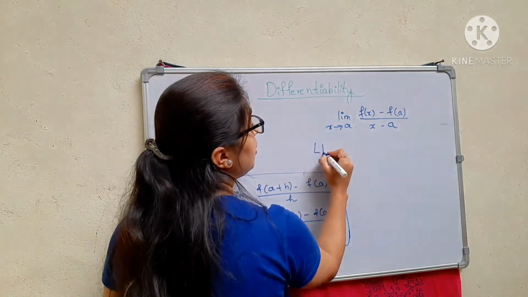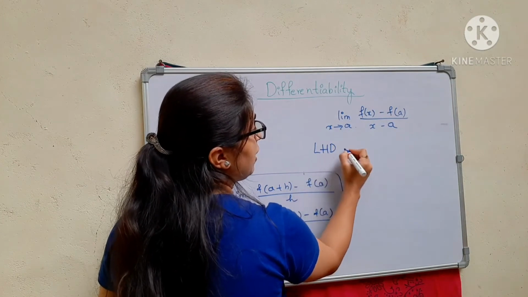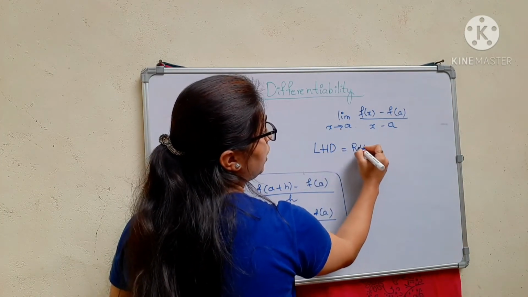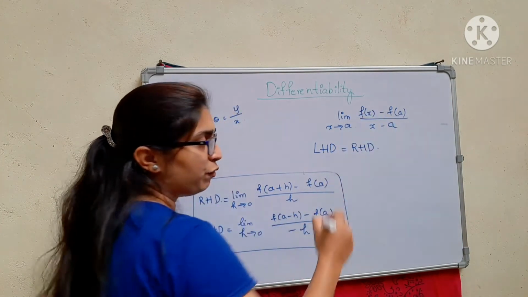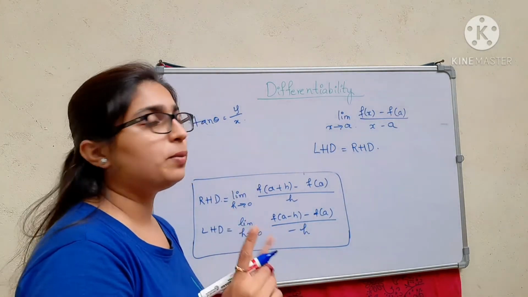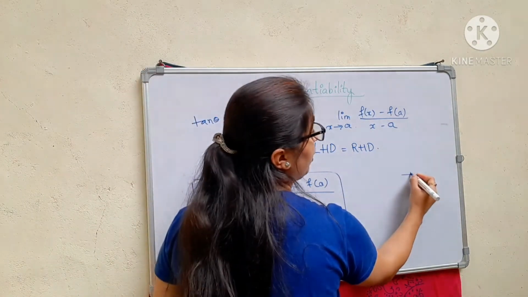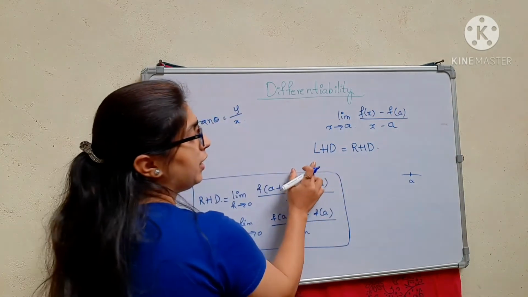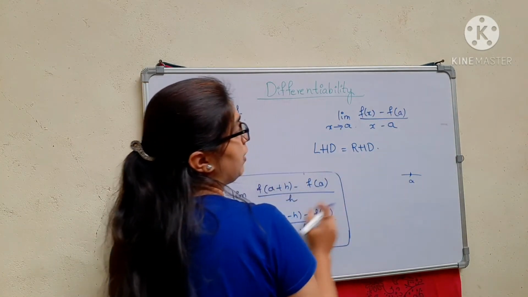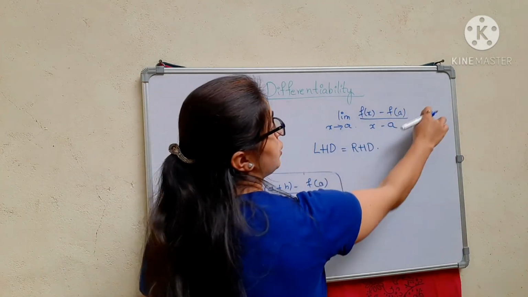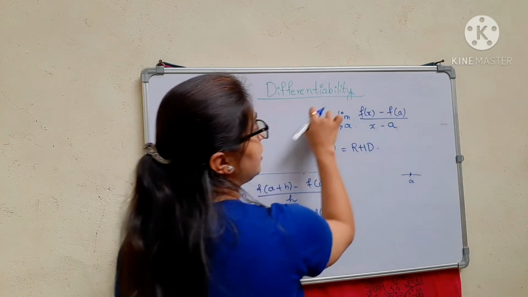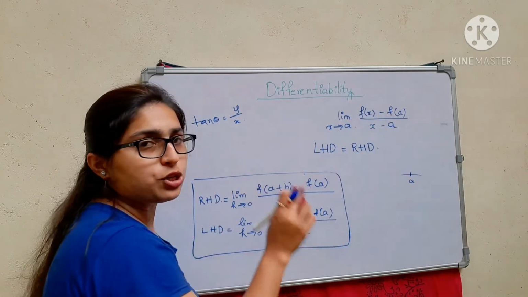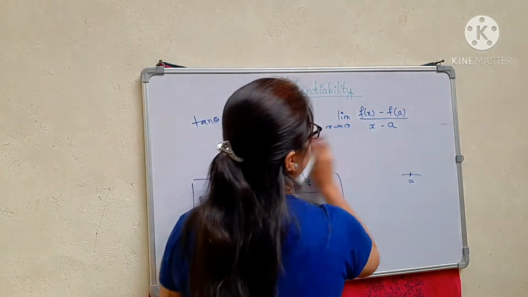And remember, the left hand derivative should be equal to the right hand derivative for the function f of x to be differentiable at a point A, and this should exist.